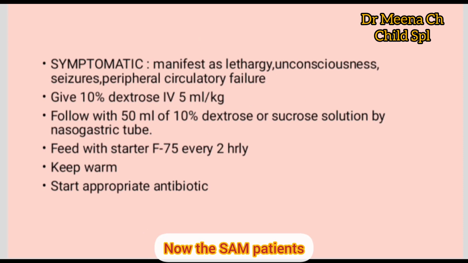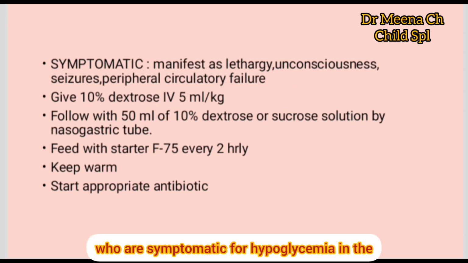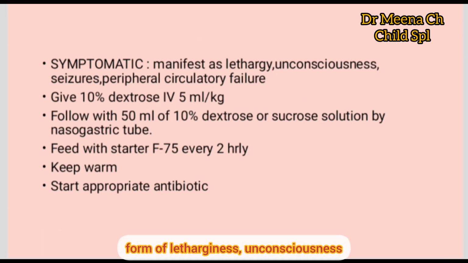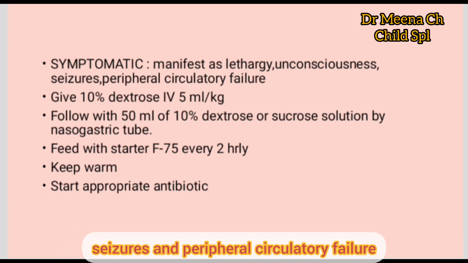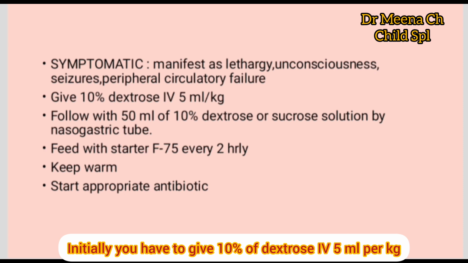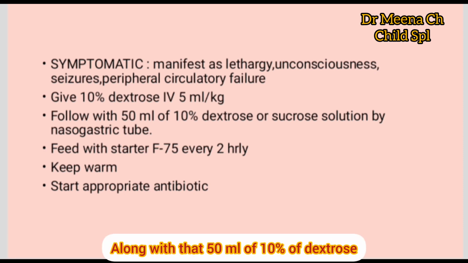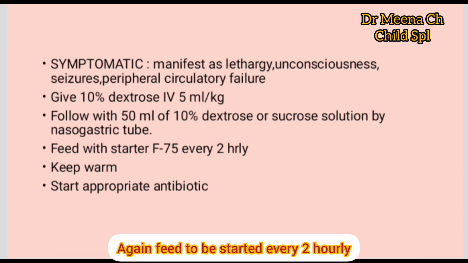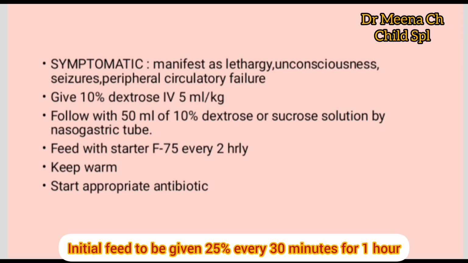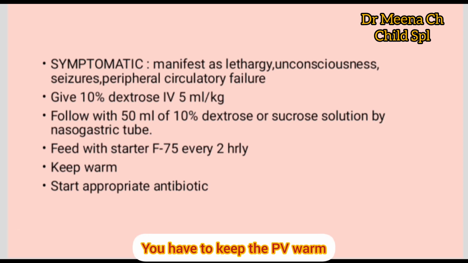Now the SAM patients who are symptomatic for hypoglycemia, in the form of lethargy, unconsciousness, seizures, and peripheral circulatory failure: initially you have to give 10% dextrose IV, 5 ml per kg. Along with that, 50 ml of 10% dextrose to be given by NG tube. Again, feed to be started every 2 hourly. Initial feed to be given 25% every 30 minutes for 1 hour. You have to keep the baby warm and you have to start the antibiotics at the earliest.